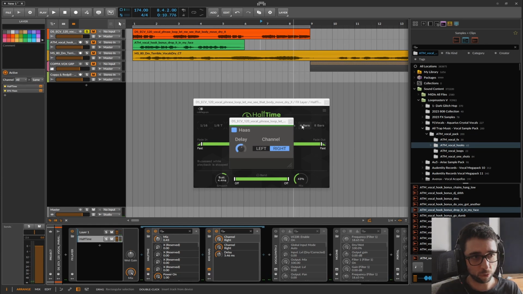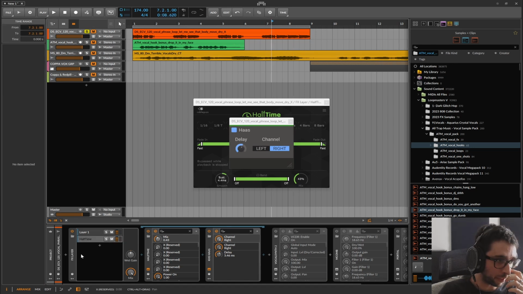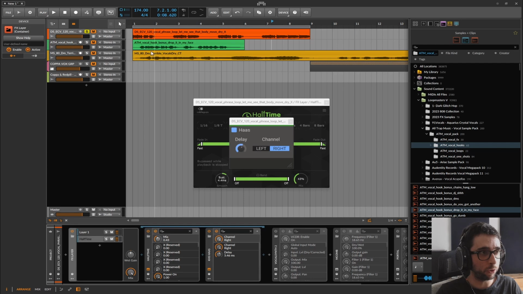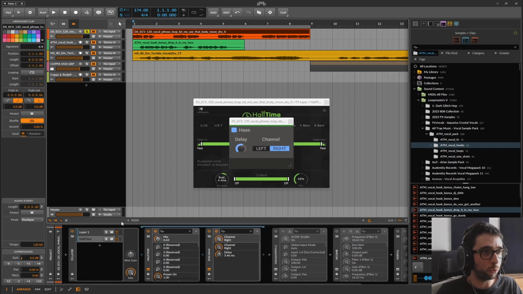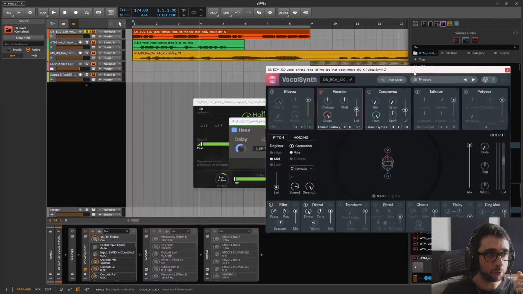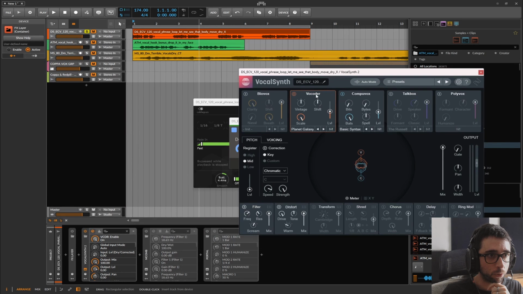Because it's following the original audio, but in a different way, so it's a really nice way to make layers and different recordings to add to your main one. About a vocal synth, so this is a vocal processing plugin by iZotope, I think.